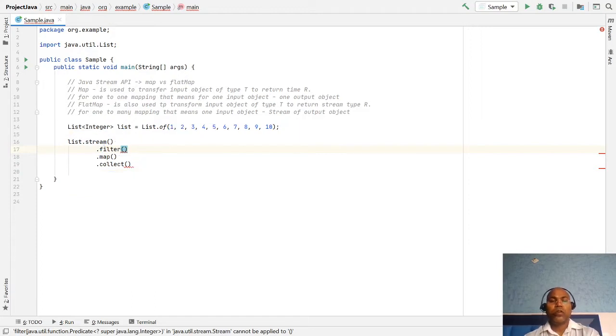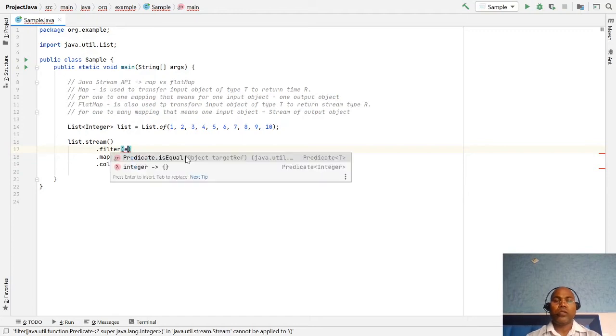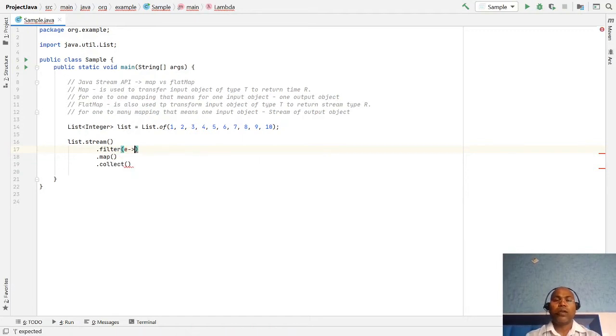In my example I am trying to filter out all the even numbers. So for each input number, I check whether it is divisible by 2. If the number is even, then it goes to the next map function.